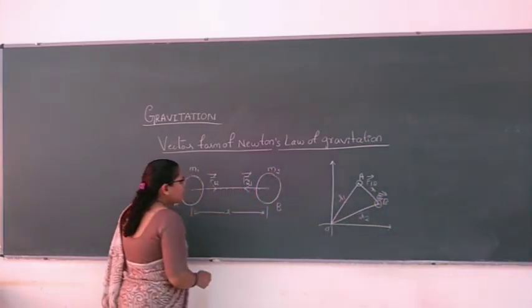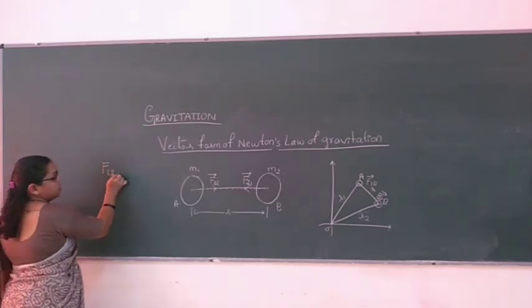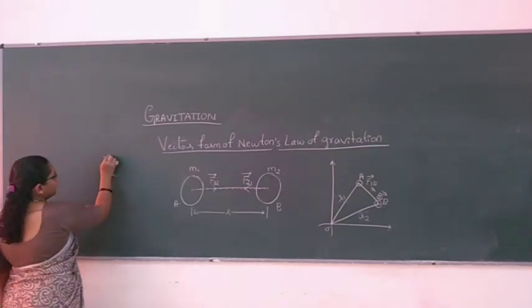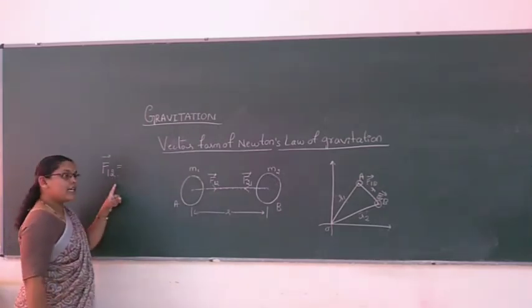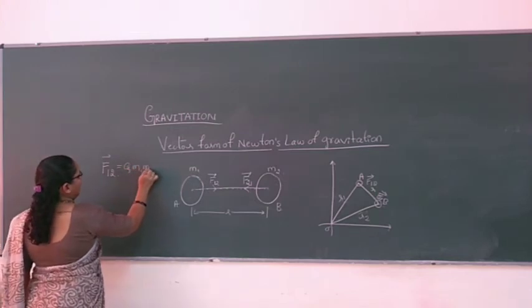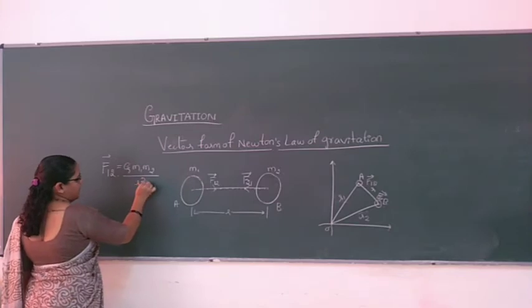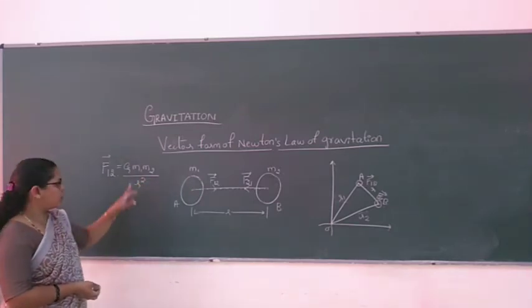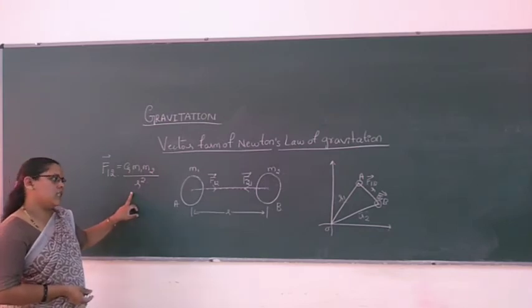Now, how can we write this? The force exerted on the first body by the second body, with the help of Newton's law of gravitation, is directly proportional to the product of their masses, M1 M2, and inversely proportional to the square of the distance R between them.